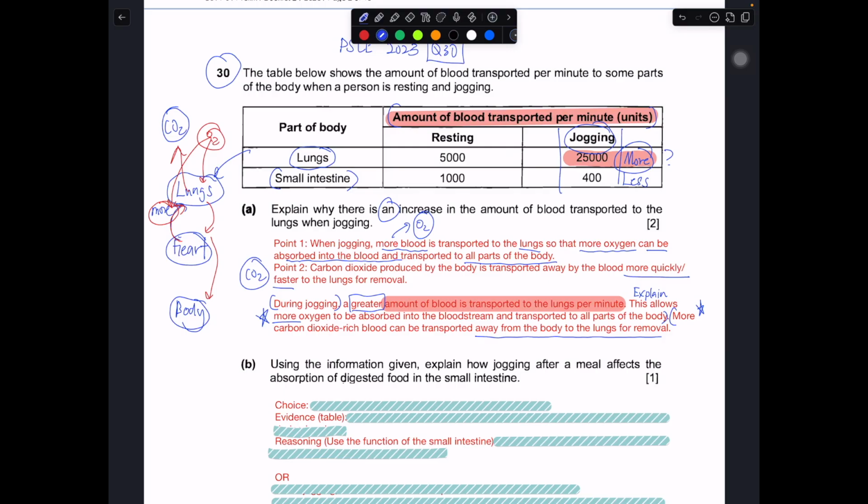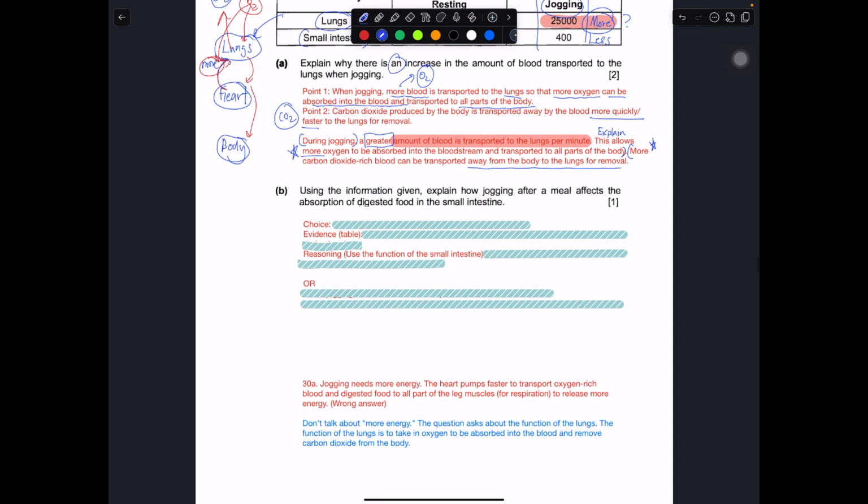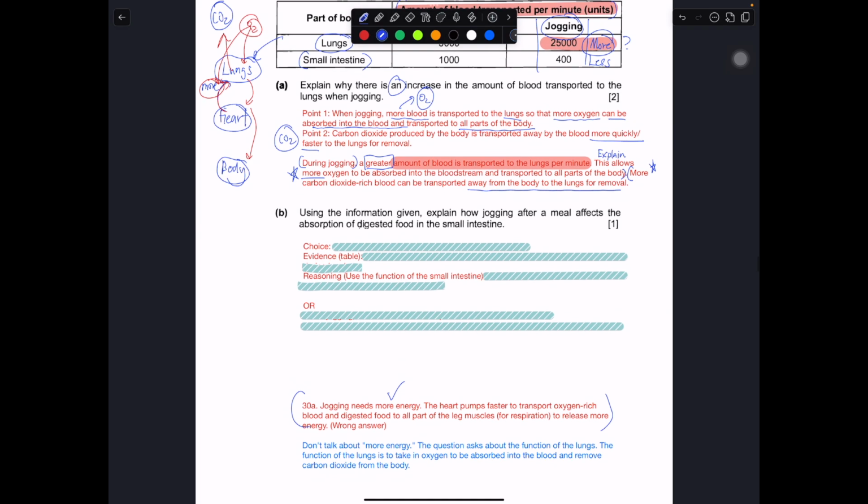Don't really need to talk about energy, or rather, if you only talk about energy, then straight away it is just wrong. So this is one way that it could be a wrong answer. Okay, so jogging needs more energy. Yes, I know jogging needs more energy because it's a more intensive activity.